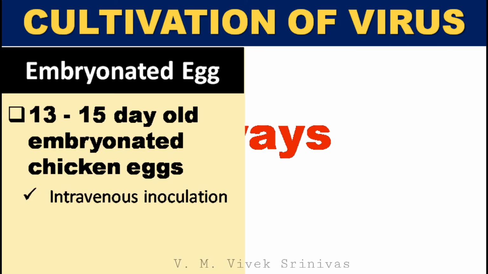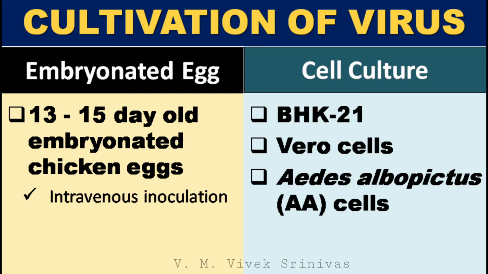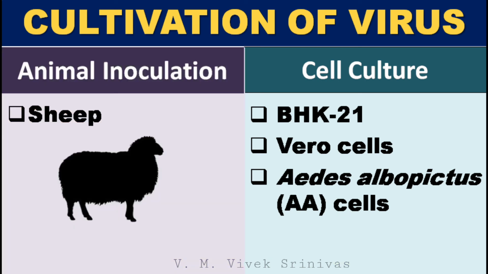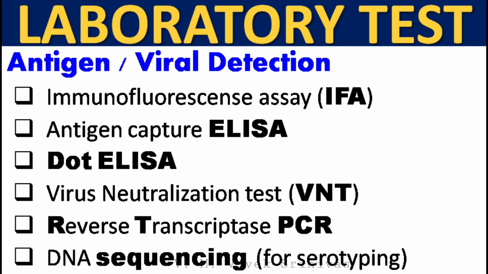This virus can be cultivated or isolated in lab by 3 ways. Number 1. Embryonated egg inoculation. 13 to 15 days old embryonated chicken eggs are used. For this, intravenous route of inoculation method is done. The second method of cultivation of this virus is cell culture system. BHK21, Vero cells, and insect cells can be used. The third method of cultivation of this virus is animal inoculation. Here, sheep are used.